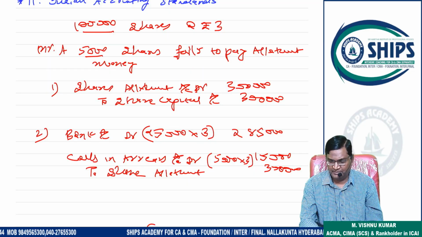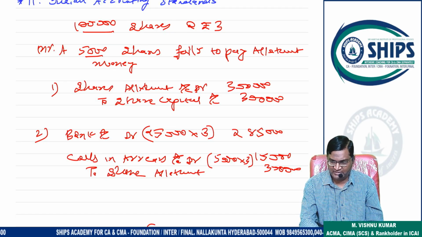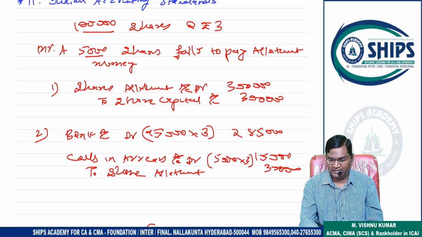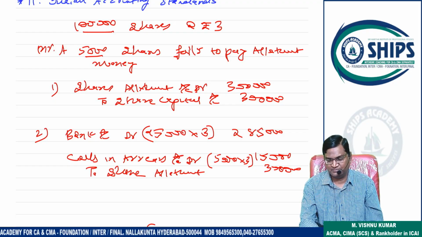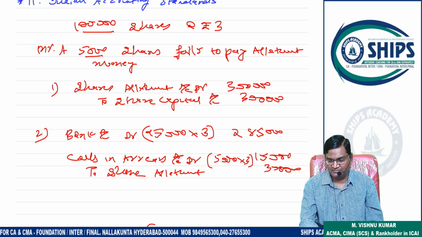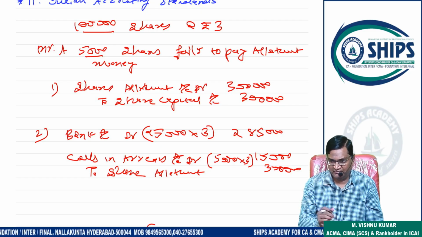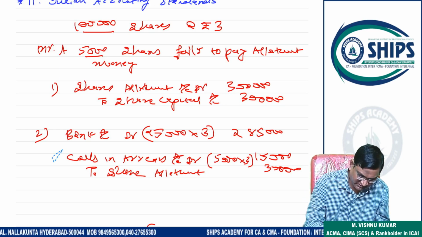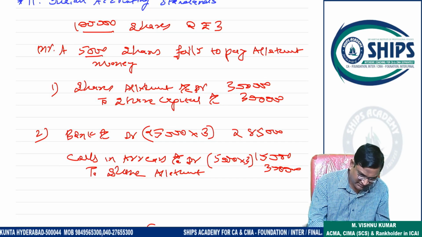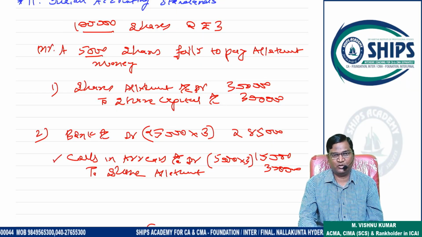On allotment, company has to receive 3 lakh rupees, that is on 1 lakh shares, 3 rupees. One shareholder has not paid allotment money on 5,000 shares. So 5,000 shares into 3, the company has not received 15,000. So this is defaulted. This defaulted is called what? Call scenario.